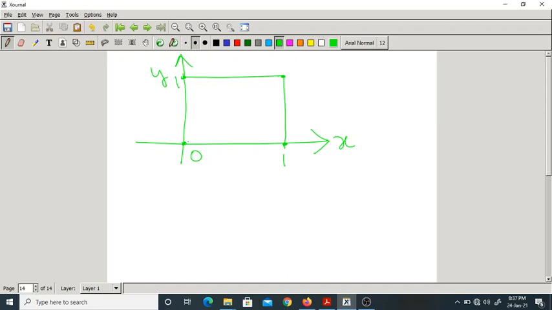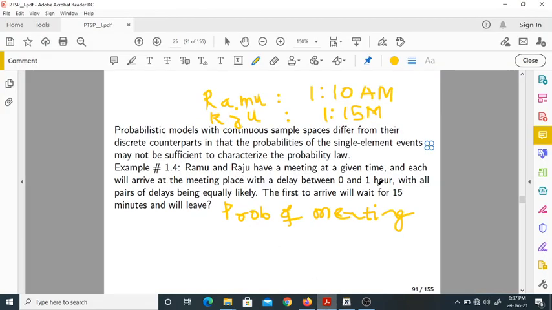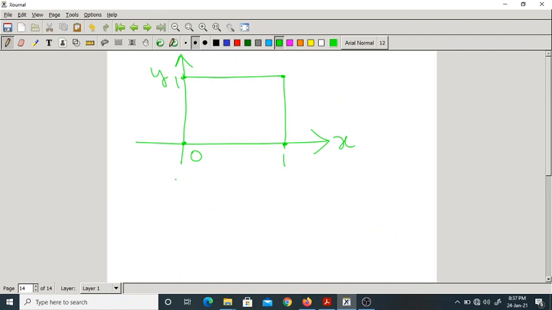Now what they are asking is, the first to arrive will wait for 15 minutes and will leave. So the first person arrives and waits for 15 minutes, and then he will leave. And we have to find out the probability that they will meet.